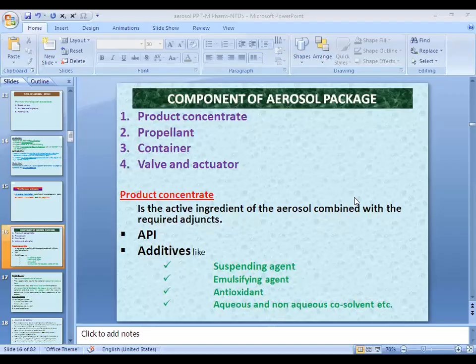Now we talk about the components of aerosol packages. Product concentrate is the important one, that is our drug. Then the propellant, which again has a major role. Then the container, valve and actuator. Product concentrate means our API. Apart from API, we know there are additives like suspending agent, emulsifying agent, antioxidant, and aqueous and non-aqueous co-solvents. These are some additives we use in the aerosol dosage form.